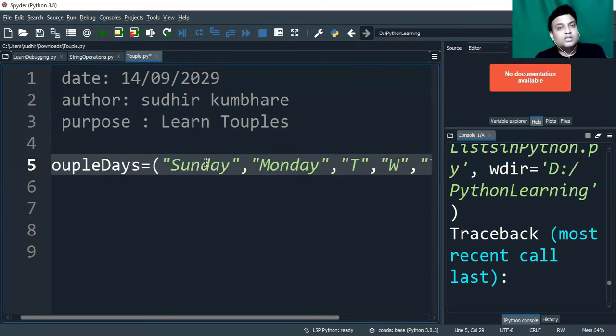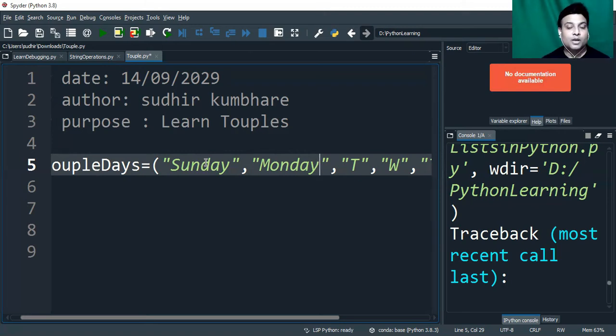So I can't change these values. Basically, I don't need to update these elements, and I don't want to change the sequence. I can't change the sequence, or I don't want to update any values. So in this case, you can use tuples because tuples are not mutable. That's why tuples are faster than lists.